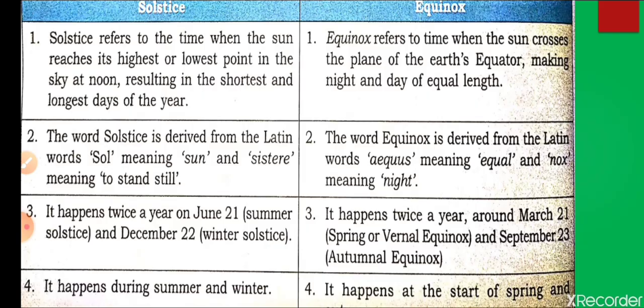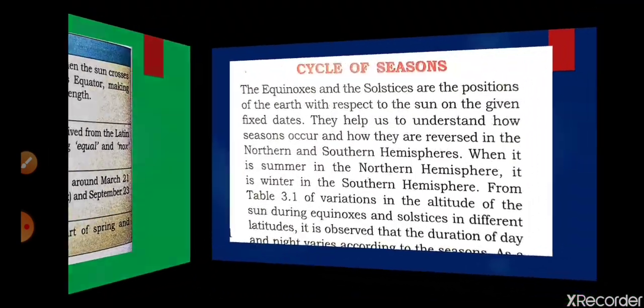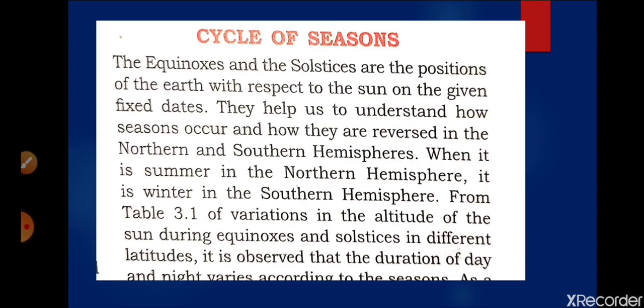Now we are going to discuss the next topic, the cycle of seasons. The angle of the sun's rays and the incidence of day and night.